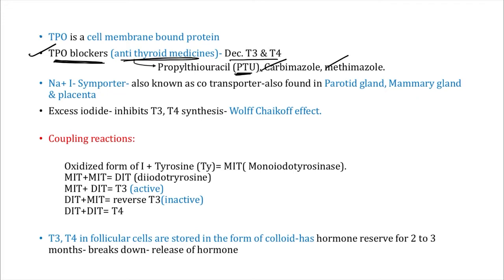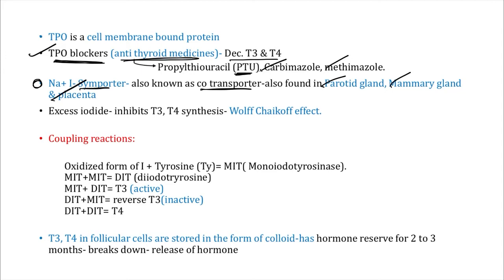Now see, we discussed that on the basolateral end of the follicular cell we have something called the sodium iodide symporter, which is also known as co-transport, right? Apart from the thyroid gland follicular cells, this is also found in our parotid glands, mammary glands and placenta.